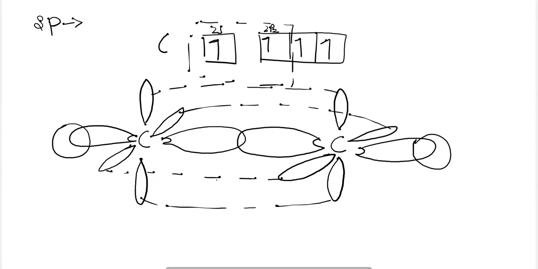So this is one pi bond and this is another pi bond, and the two sp hybridized orbitals form a sigma bond with the other carbon atom and a sigma bond with the hydrogen atom. So this is the structure for your sp hybridized carbon atom.